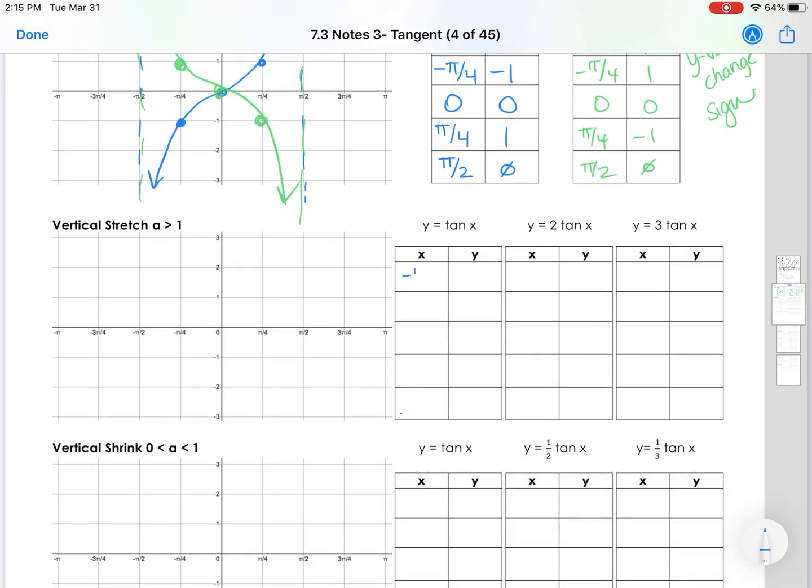Okay. All right, so next one, vertical stretch. All right, so we have negative pi over 2, negative pi over 4, 0, pi over 4, pi over 2, and that's undefined, negative 1, 0, 1, undefined.